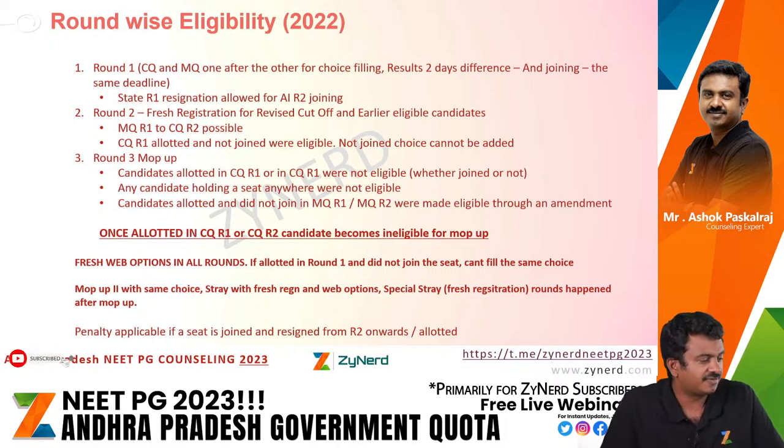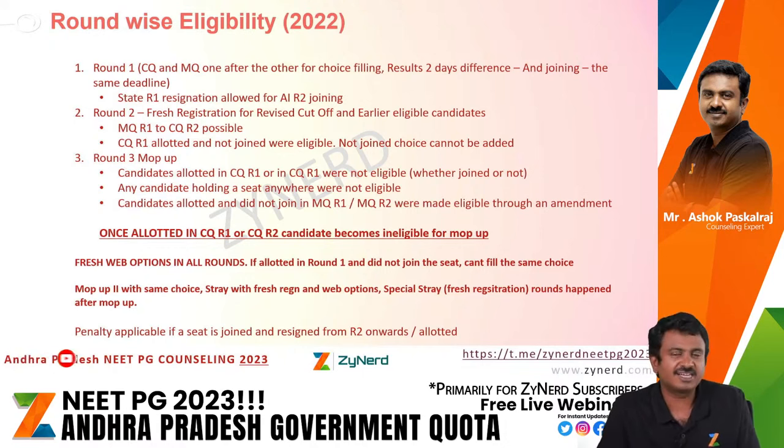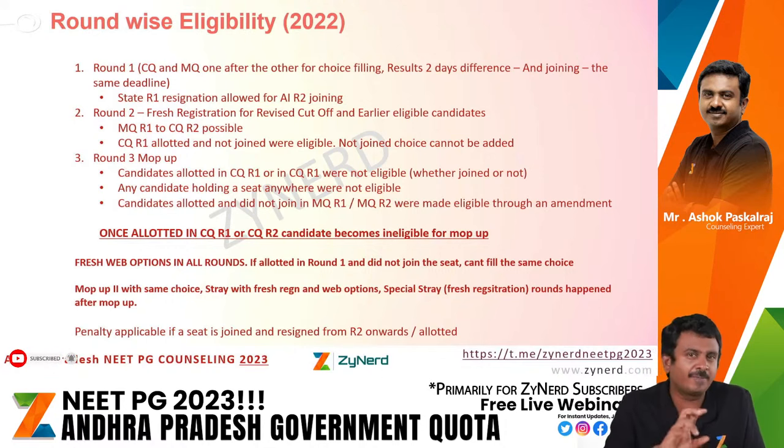And fresh web options in all rounds. And what happened after that is, after mop-up, there was a mop-up round 2 where without choice filling, basically with the same choices with the vacancies, mop-up round 2 allotment happened. This was all in a period of 3 days.